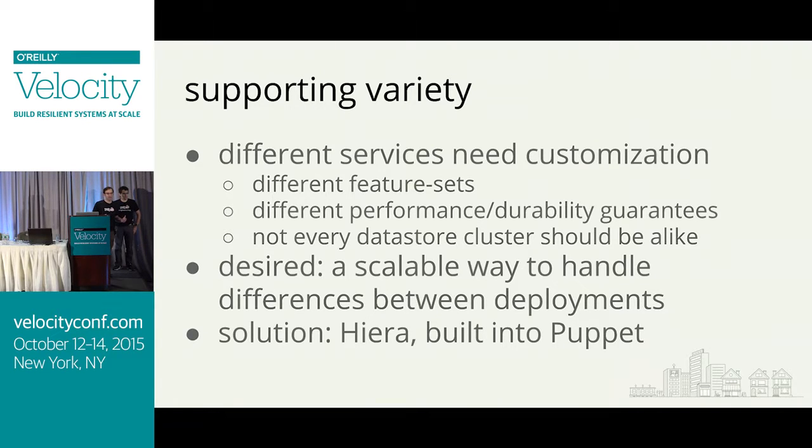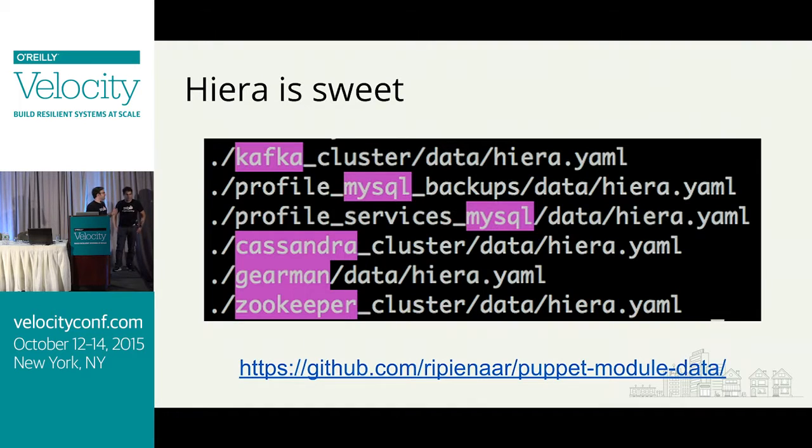And the one we settled upon was Hiera. It's actually a really good tool. It's a hierarchical data store that is built into Puppet. So we set up a Hiera hierarchy for each data store in question. As you can see here, we've got Kafka, MySQL, Cassandra, Gearman, and Zookeeper, each one with its own hierarchy. And we'll give you an example in a second.